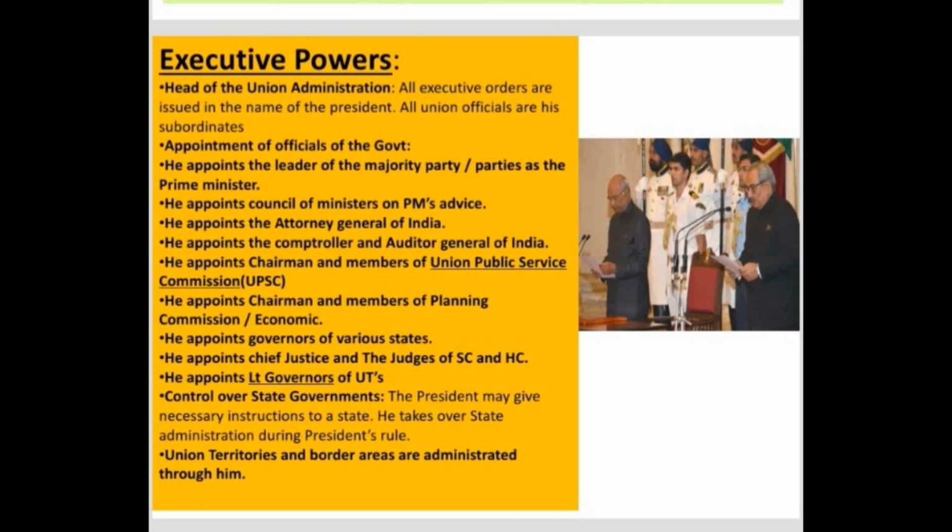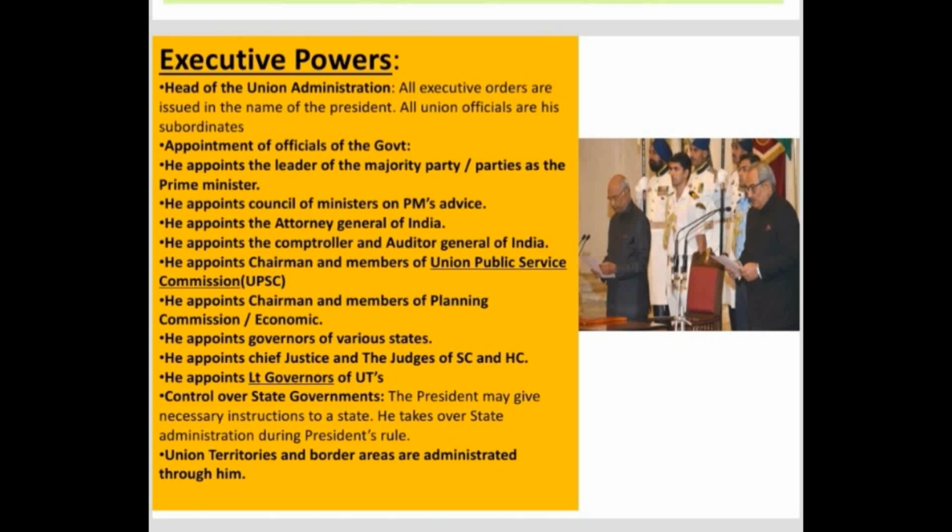Various appointments will be done by the president. He appoints the prime minister of the country. Through elections, the majority party comes into the government, and that party's leader becomes the prime minister candidate, who is then appointed by the president. He also administers the oath to the prime minister.